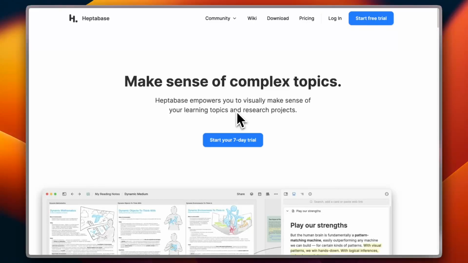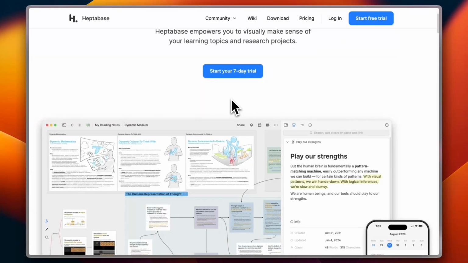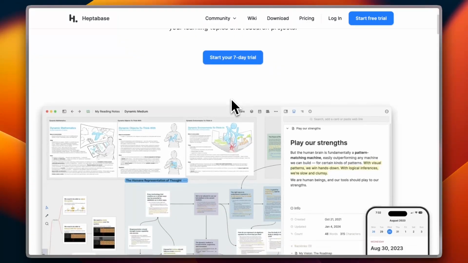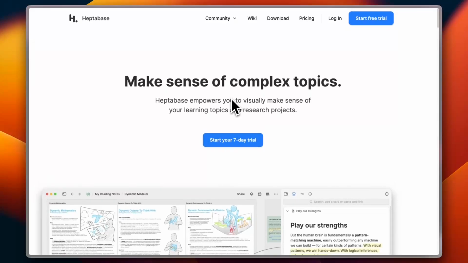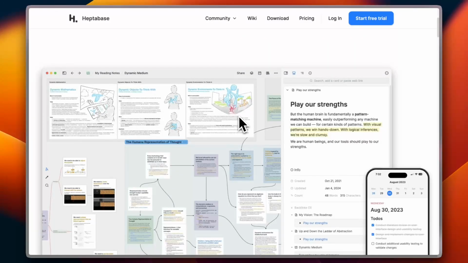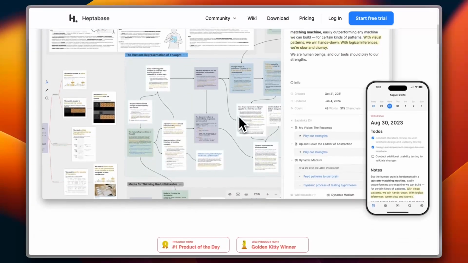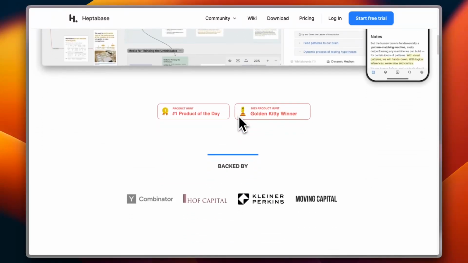Heptabase is not your ordinary note-taking app. It combines features from popular note-taking and designing apps such as Notion, Miro for whiteboard creation, Obsidian, and others. So if you are interested in just a straightforward, simple note-taking app, Heptabase might not be your first option simply because it's not free. However, if you prefer integrated features from popular applications or services, you might want to consider